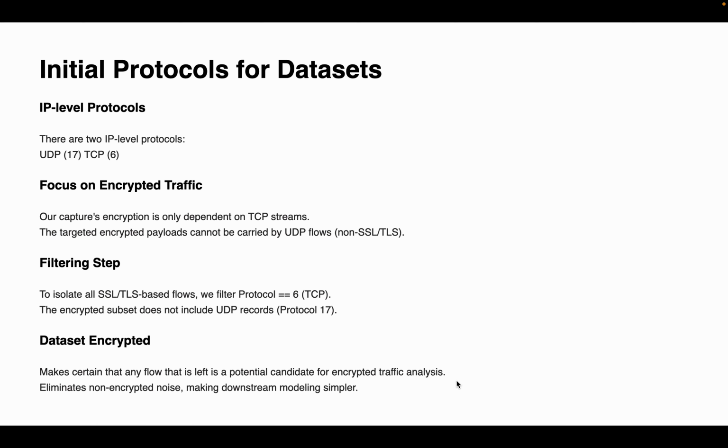At the network level, there are two main transport layer protocols: TCP, which is protocol number 6, and UDP, which is protocol number 17. To isolate only the encrypted flows, we filtered out all UDP records by selecting only the traffic where protocol equals 6, which corresponds to TCP. This ensures that our dataset did not contain any non-encrypted flows.